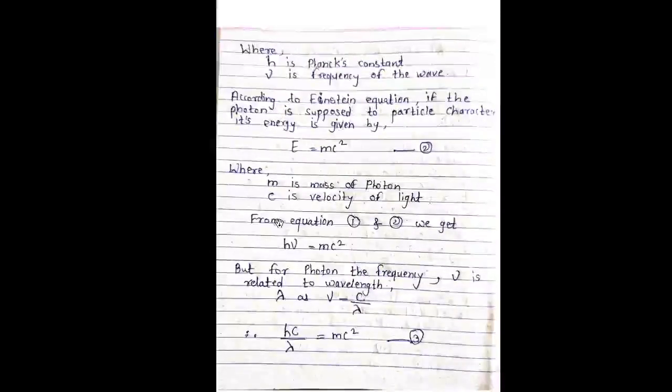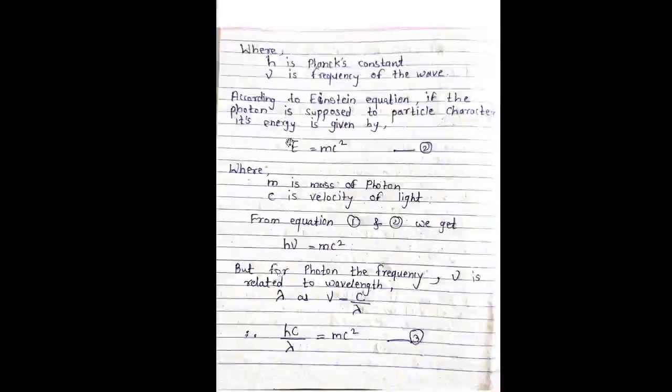E = hν is the first equation and E = mc² is the second equation. From the first and second equations, we get hν = mc². For the photon, the frequency is related to the wavelength: ν = c/λ.